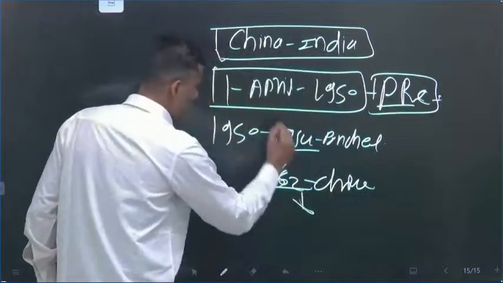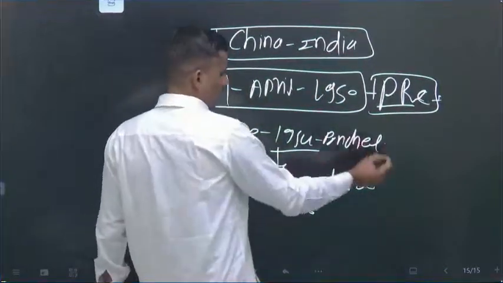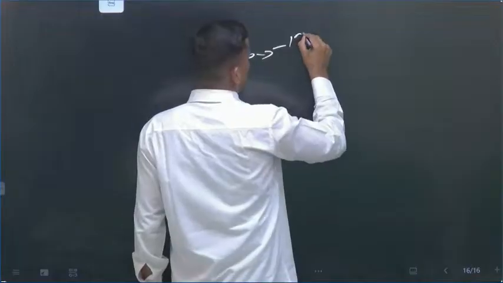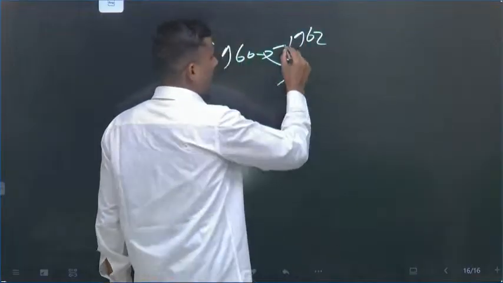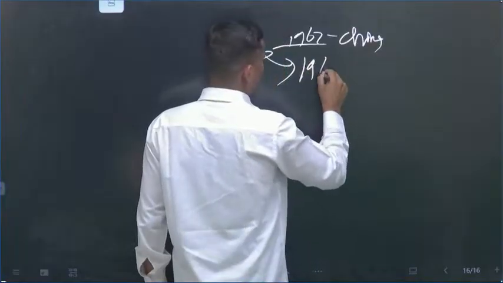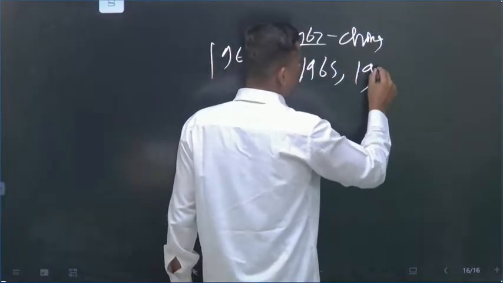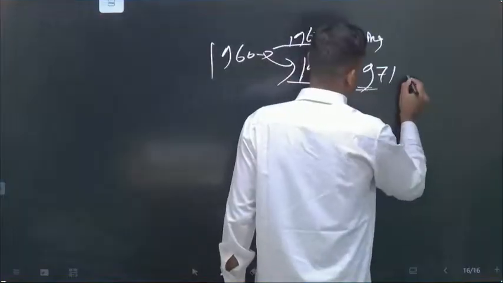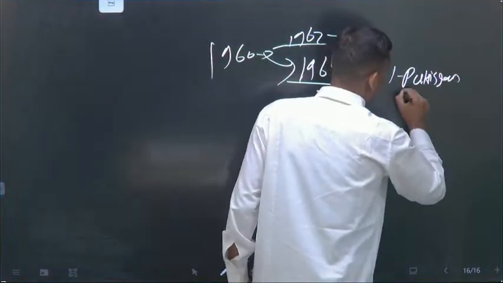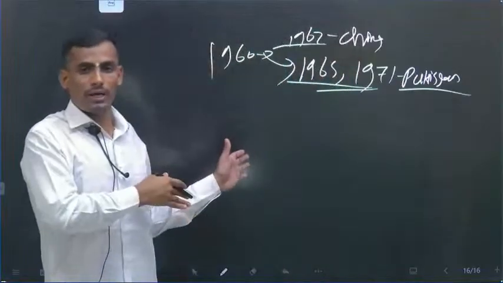Post this there were wars. In the 1960s, the 1962 war, then 1965, 1971. This time also China was fully supporting Pakistan.